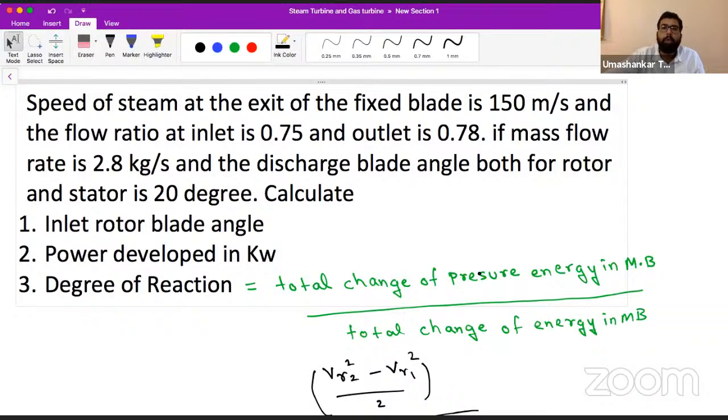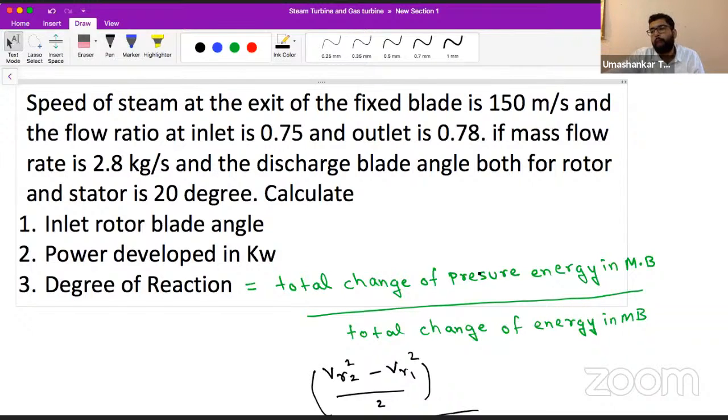Certainly you require more practice, so you can follow any book for numericals if you want to. If you want a recommendation, P.K. Nag is a very good book. Dr. P.K. Nag has written that book. It is a very good book on power plant. There are many examples there. You can solve them and you will get the idea.